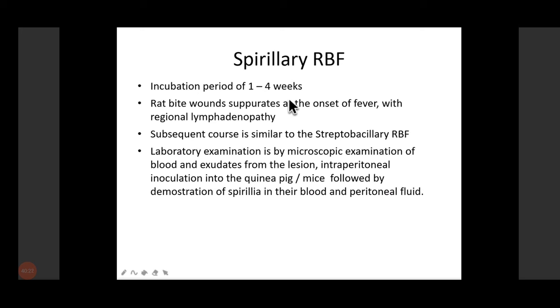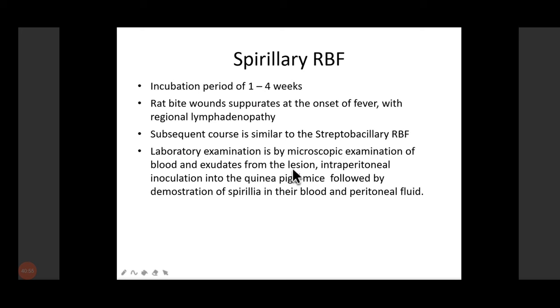The incubation period there is of 1 to 4 weeks, and the rat bite wound suppurates at the onset of fever, with regional lymphadenopathy. Actually, rat bite fever is caused by two pathogenic bacteria, that is Spirillum minus and Streptobacillary rat bite fever. Laboratory examination is by microscopic examination of blood and exudate from the lesions.